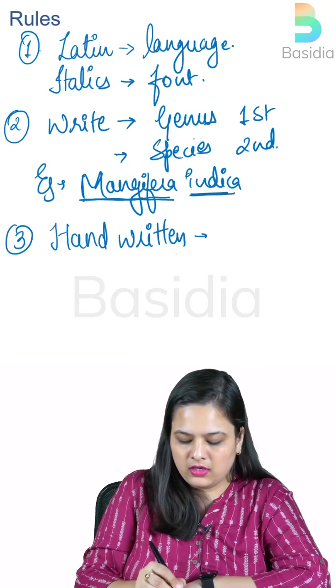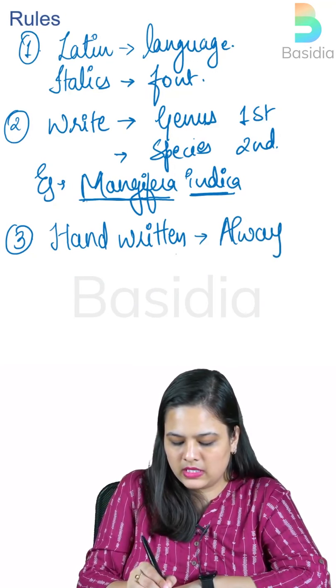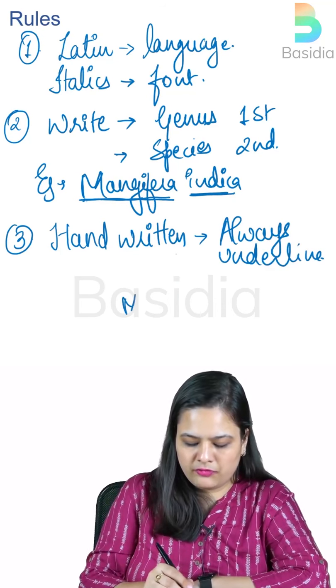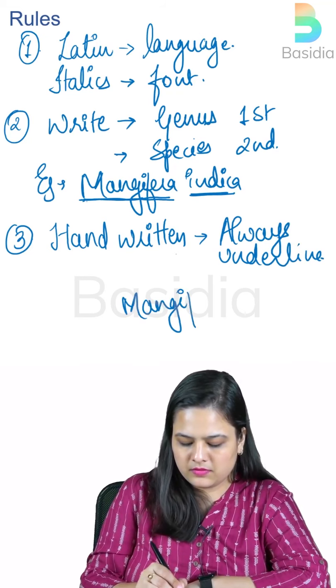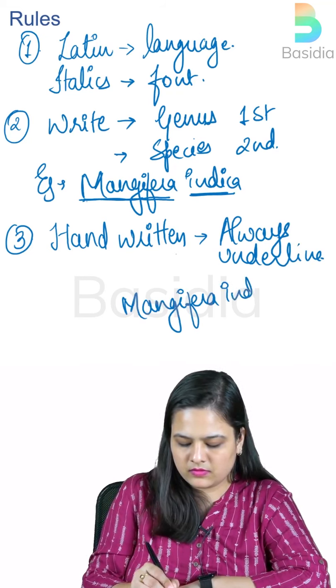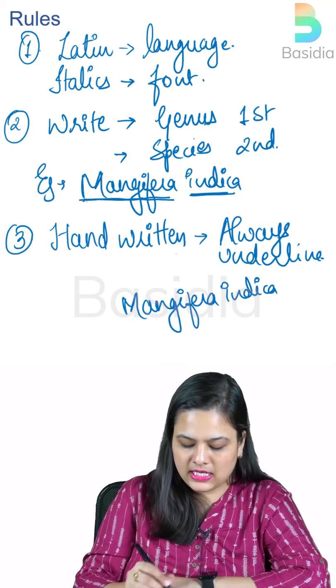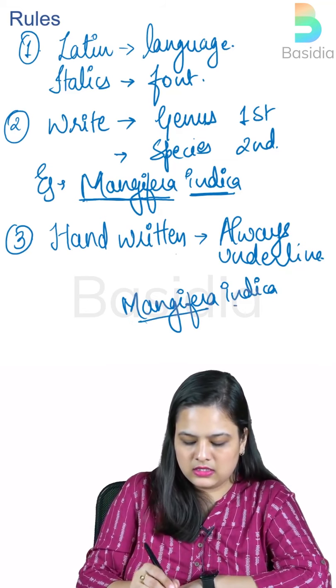Okay, handwritten, always underline, and separately. Okay, so if you write it like this, it's wrong. We have to separately underline them, as in this and this, like this.